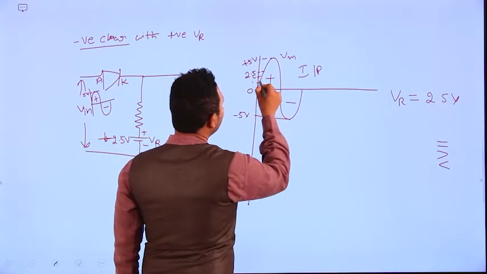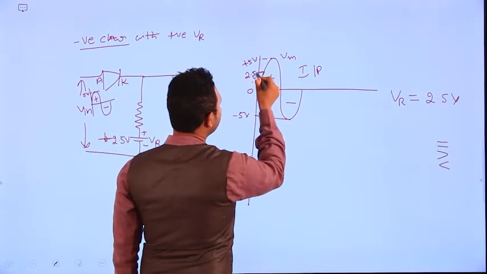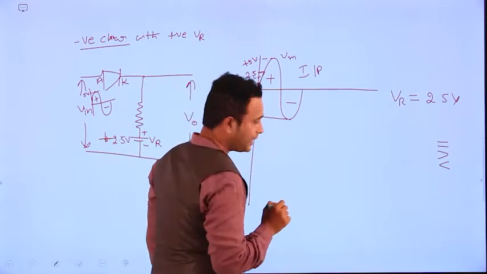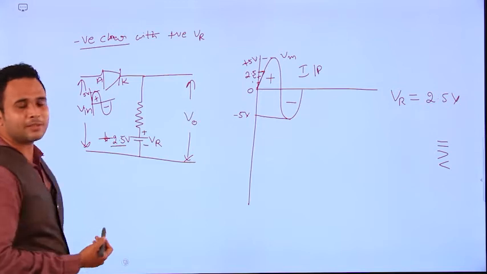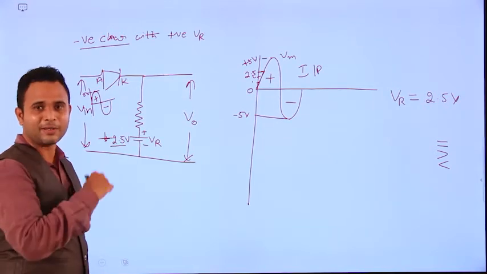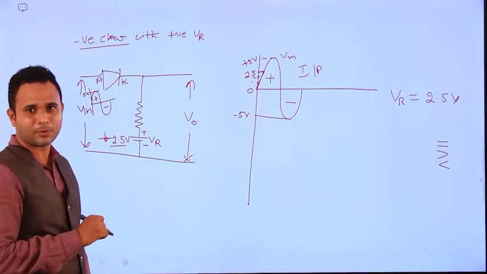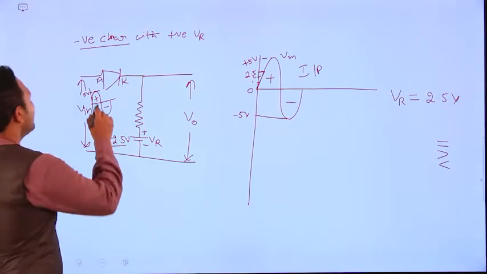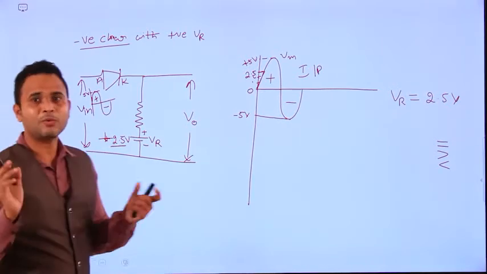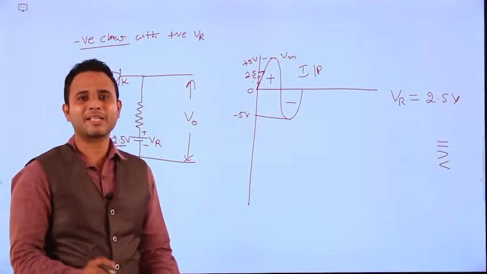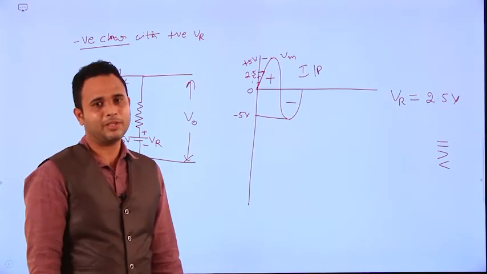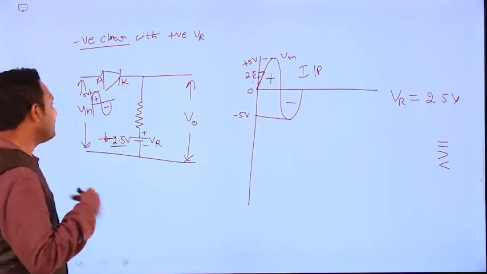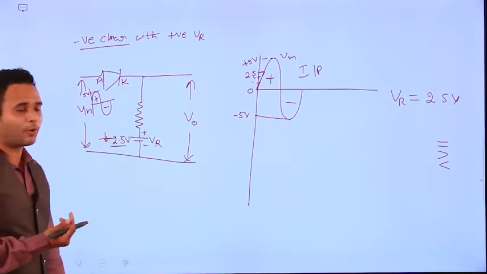So up to this point, 2.5 volts is the positive peak. Again we have the 2.5 volts reference voltage. So both are the same, right? Both being the same means the diode is in a non-working state only. Why? Because the cathode is connected to the positive terminal. Right. So what happens beyond the 2.5 volts?